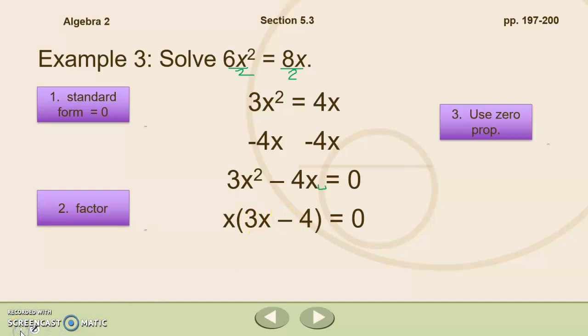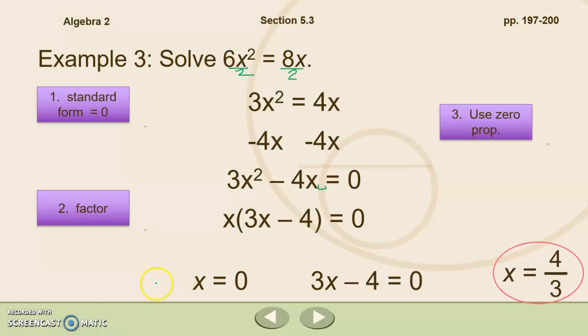My next step would be to set each of my factors to 0 using my zero product property. So I'm going to set x equal to 0 and 3x minus 4 equal to 0. And then I will solve the resulting equations. And when I do that, I get that x equals 0 or x equals 4/3. Those are my two possibilities for my 6x squared equals 8x equation.